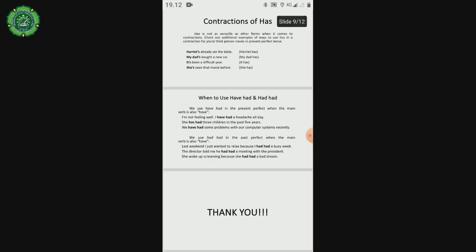When to use have had and had had. We use have had in the present perfect when the main verb is also have. I'm not feeling well. I have had a headache all day. She has had three children in the past five years. We have had some problems with our computer system recently.